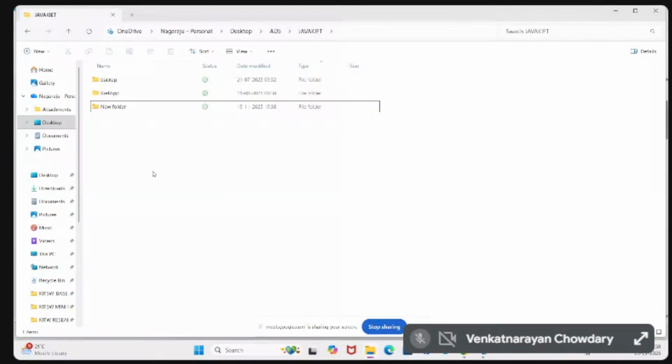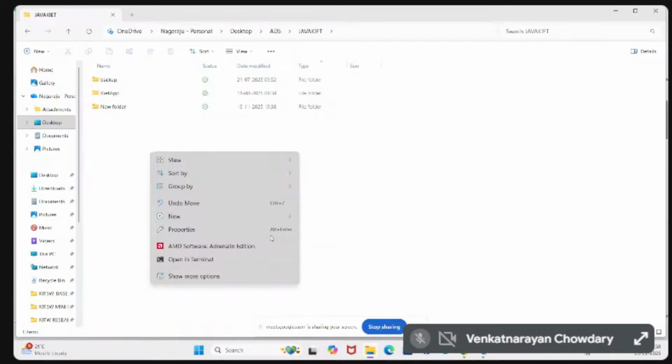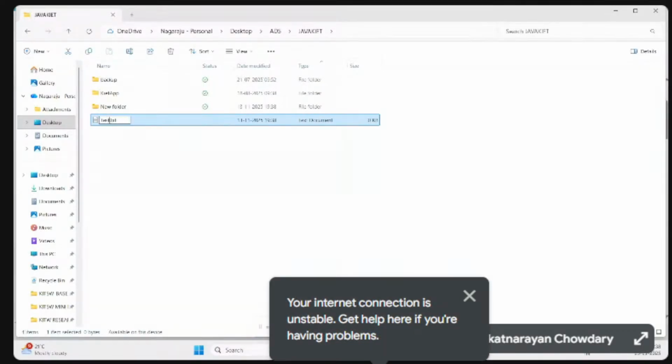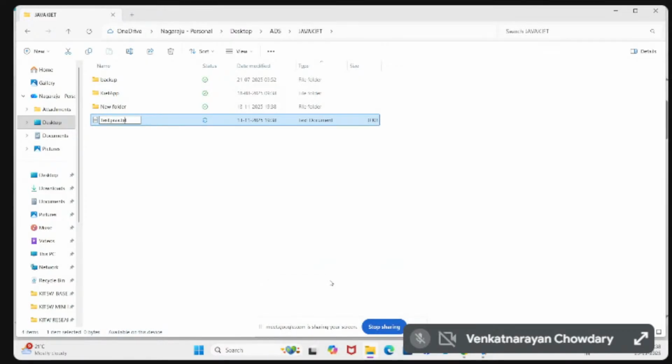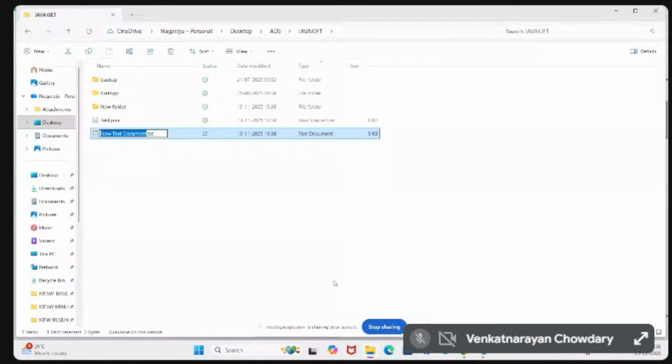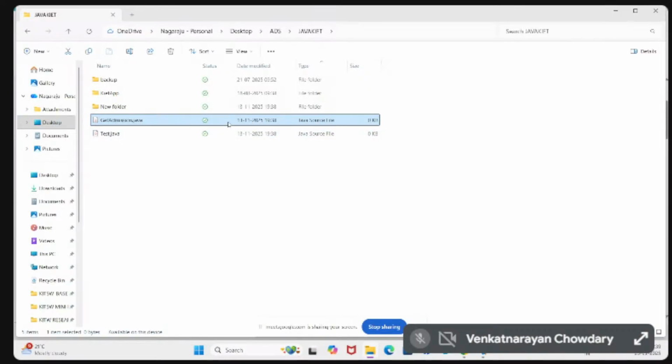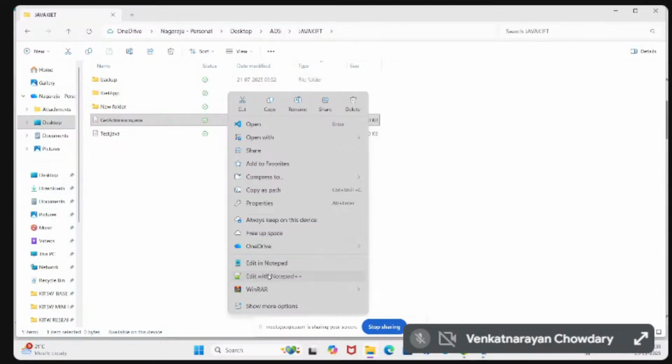See, I would like to develop one program here. Test.java. And after that, I would like to develop some program, let us take an example, GetAdmission.java. This is the class GetAdmission, and I will write the class here.